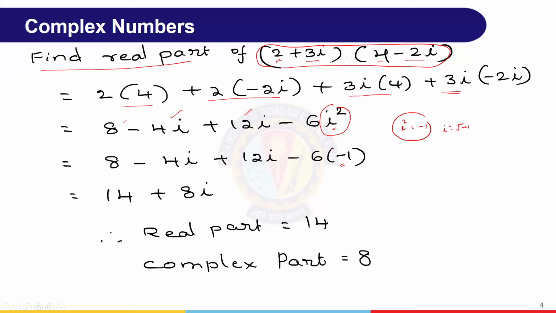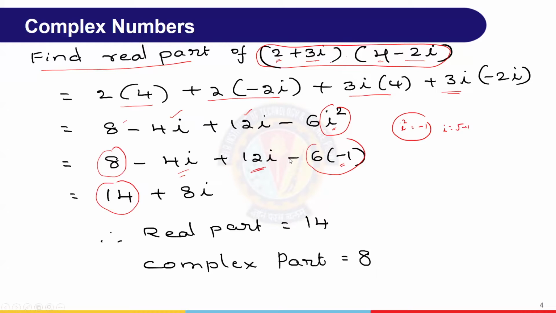After that, we are having this as a real number, where these two terms are with i, that is the imaginary parts. Now we can simplify it further, where 8 minus 6 into minus 1 becomes 8 plus 6, 14, right? And 12 minus 4 is 8.